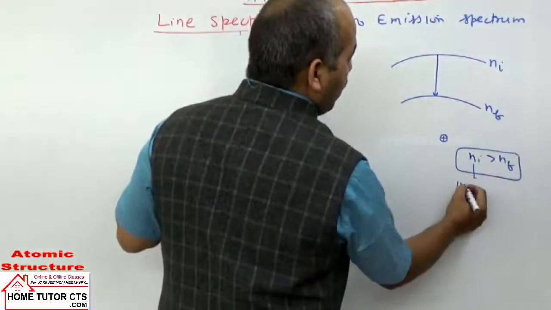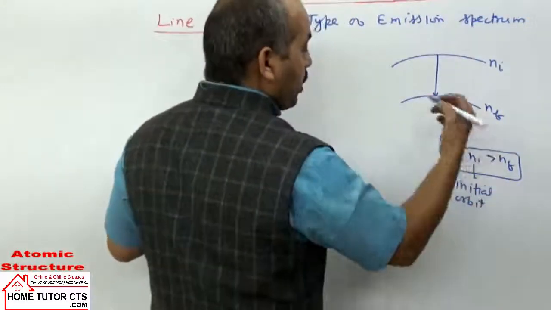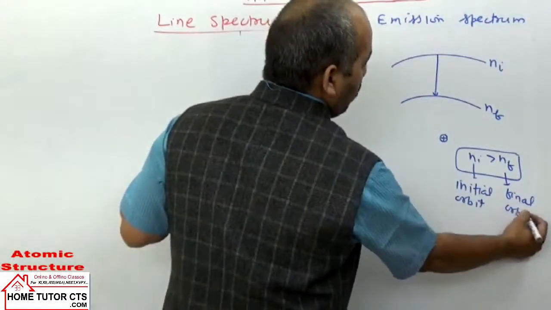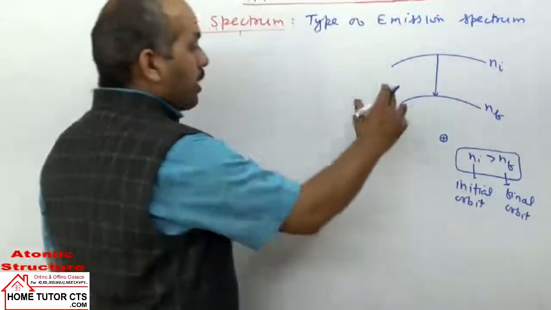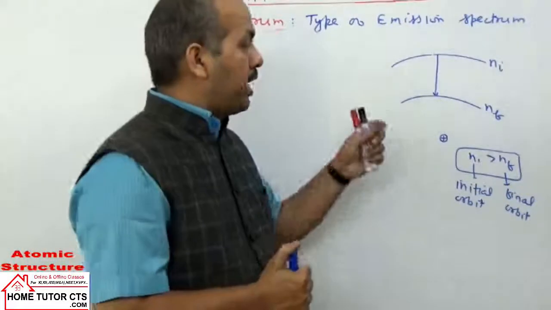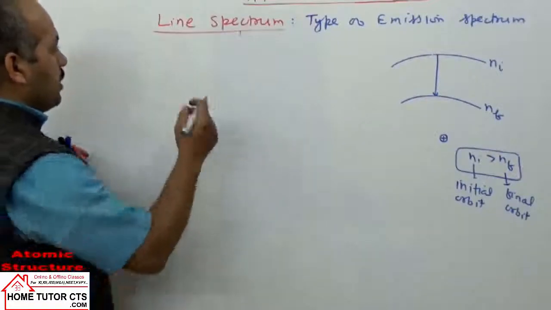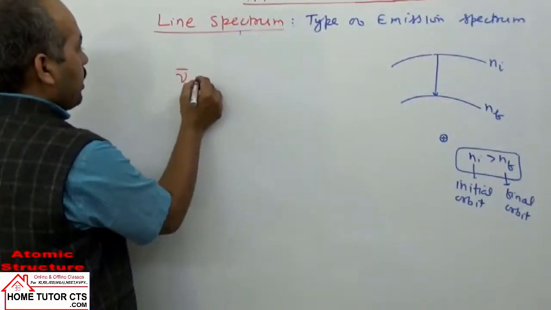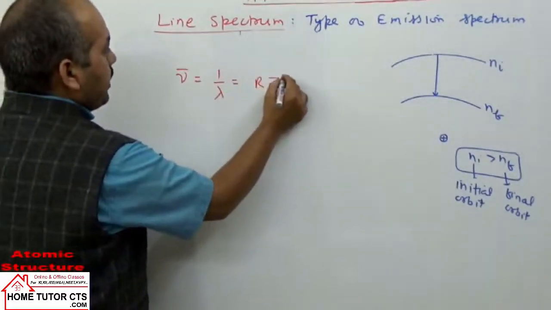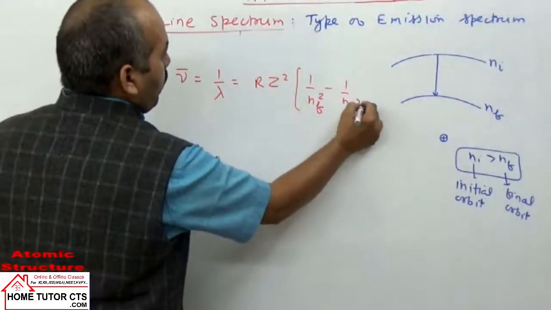Ni can be taken as the initial orbit from which electron jumps. Nf is taken as the final orbit to which electron jumps. For calculation of wavelength for this line, or calculation of wave number for this line, we have one formula. This formula is called Rydberg's formula, that is given as wave number equal to 1 by lambda is equal to R Z square into 1 by Nf square minus 1 by Ni square.